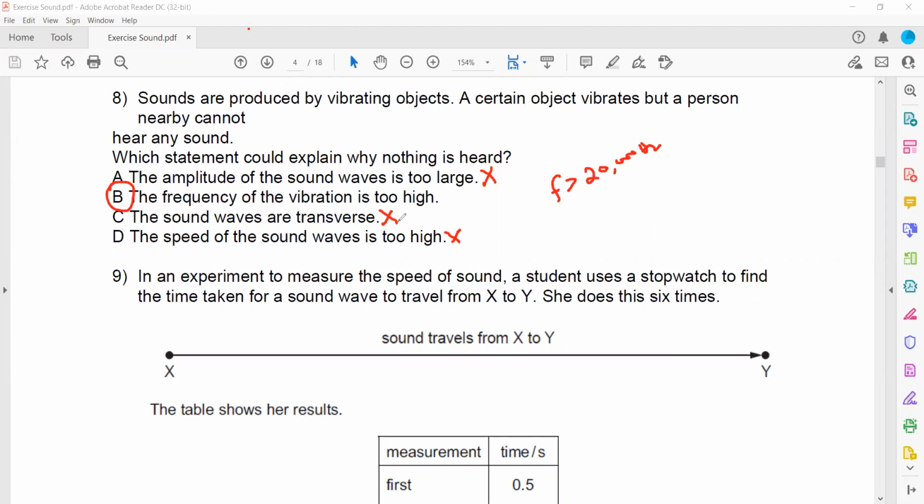So there can be two reasons why a person might not be able to hear the sound. Number one, frequency might be more than 20,000 or less than 20. That could be one, about frequency. And the second thing is loudness: the sound is too low, so the person is not able to detect that sound.